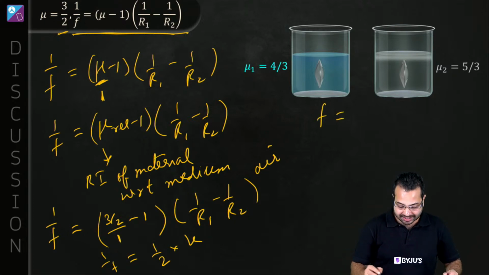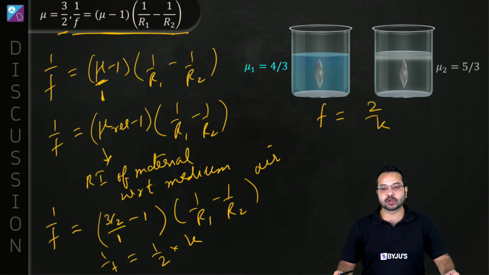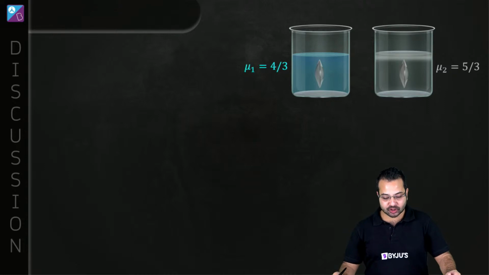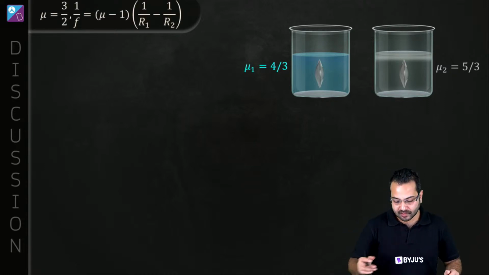So f is equal to 2 upon k. The focal length in air is 2 upon k. Alright, let's do that for the other media also.